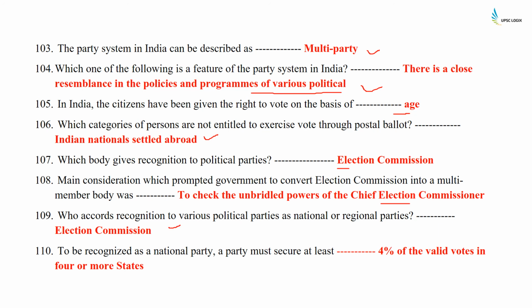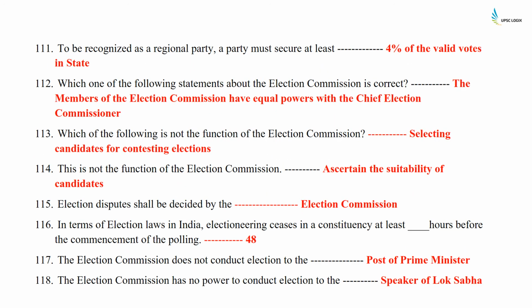To be recognized as a national party, a party must secure at least 4% of the valid votes in 4 or more states. To be recognized as a regional party, a party must secure at least 4% of the valid vote in state. Which one of the following statements about the Election Commission is correct? The members of the Election Commission have equal powers with the Chief Election Commissioner.